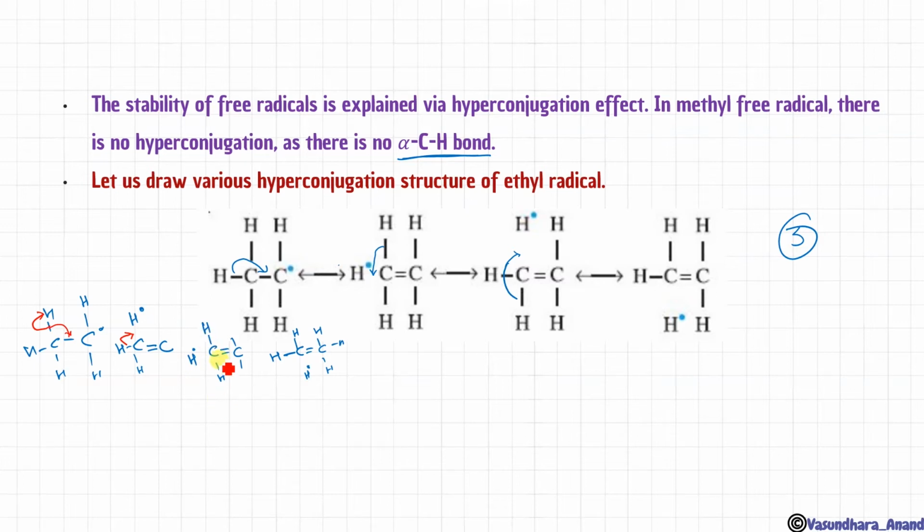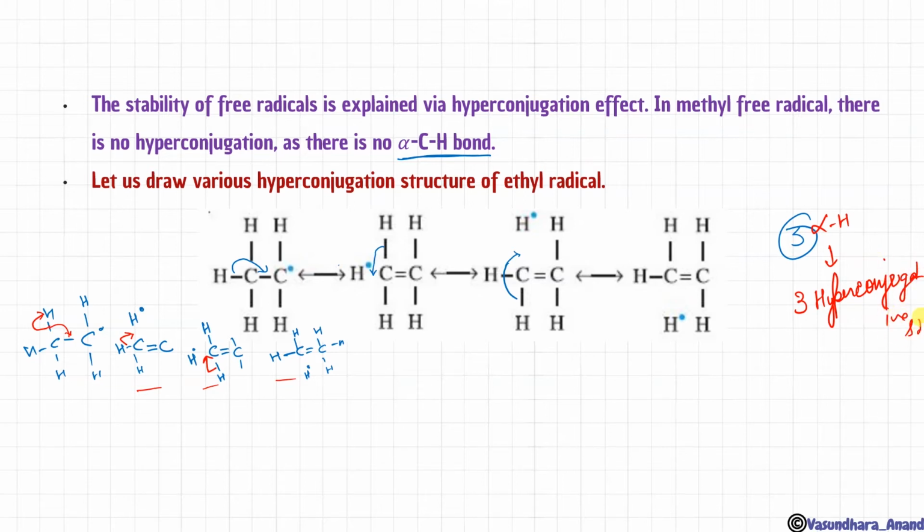Next it will shift over here, and now there is no bond. So we can see 3 hyperconjugative structures because it has 3 alpha hydrogen.